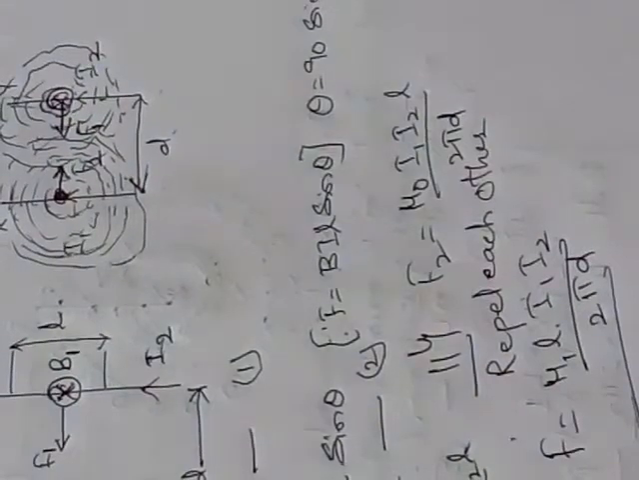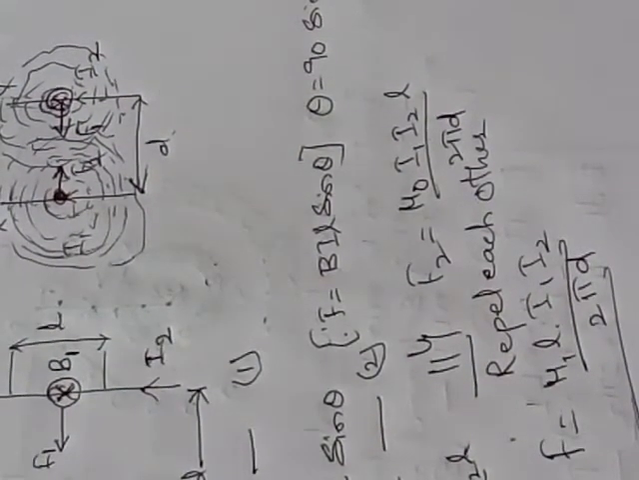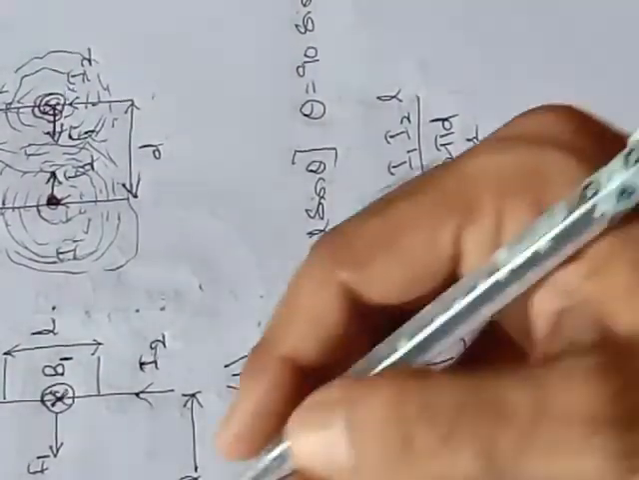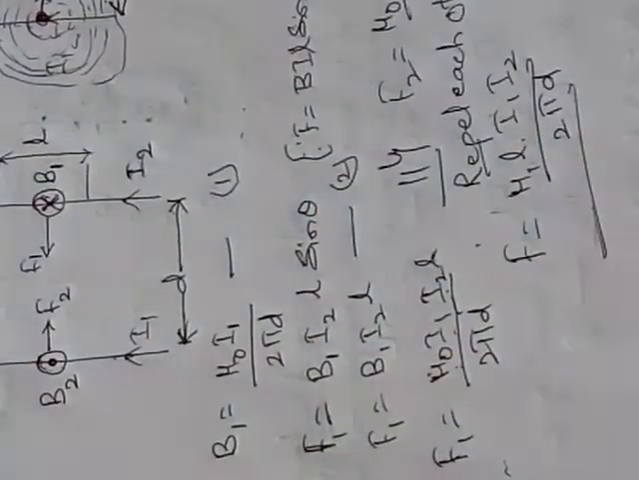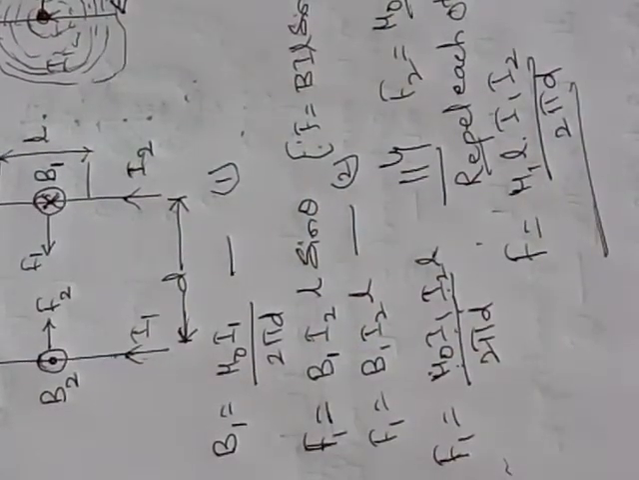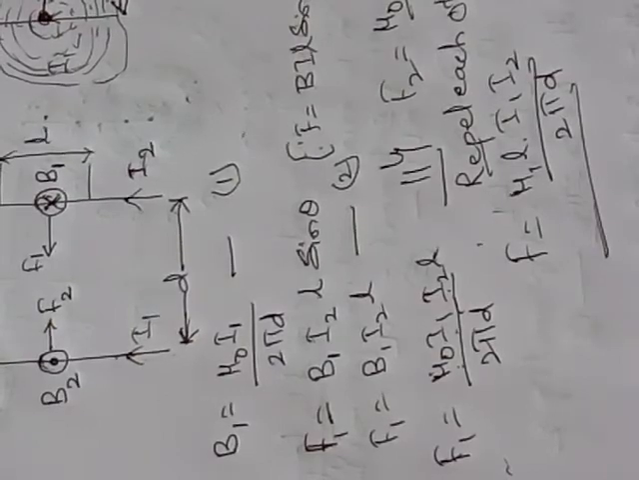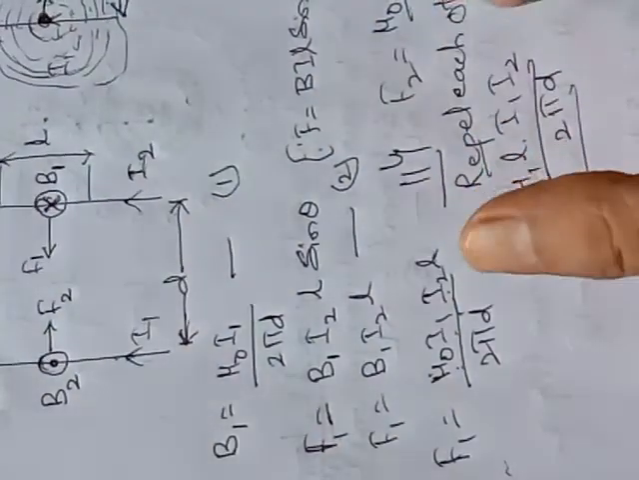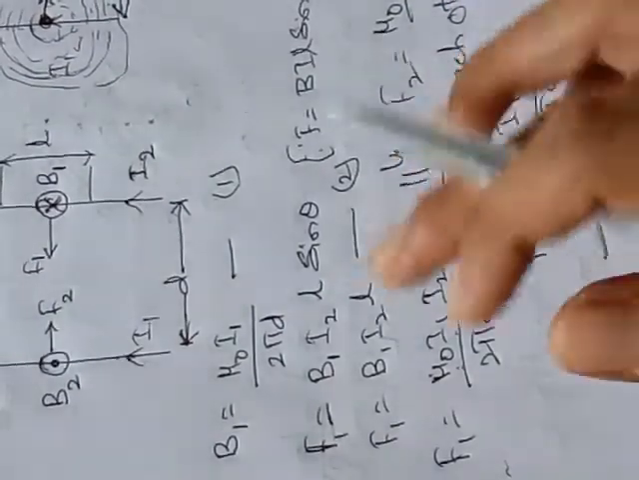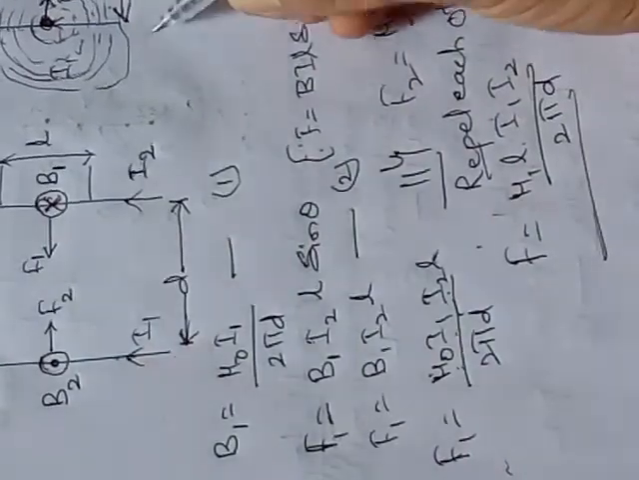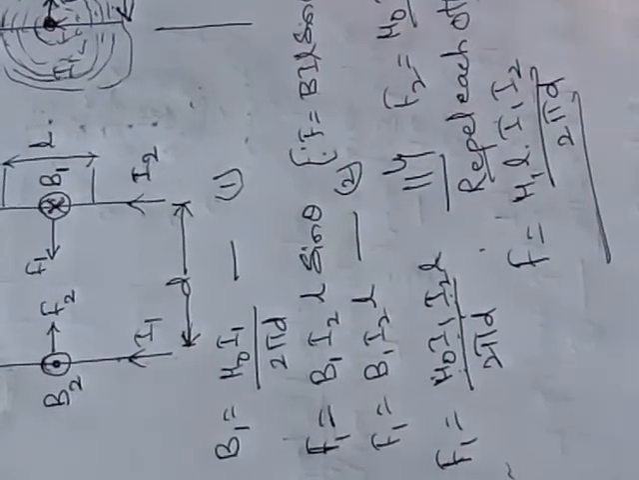Now you see in the second video, we will again revise the things. Here we have found out that if the current is flowing in the same direction, I1 and I2 are flowing in the same direction or they are parallel, then what will happen? They will attract.